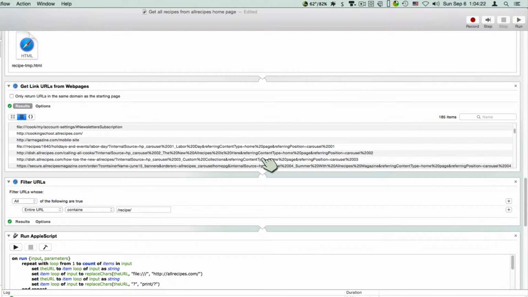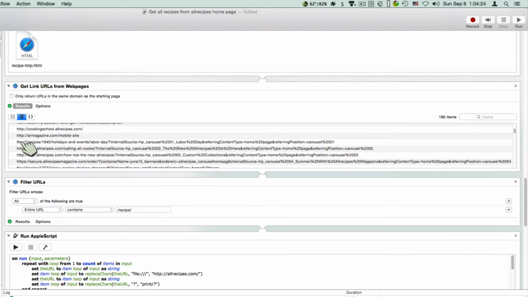Oh, it's only going to show that, and that's no problem because the only ones we really care about, and it's saying file because of course it's a local file, and that's where it has that internal source. Did I add that manually like you said? Like you accused me of? No. No, of course I didn't. You made that up because you don't understand what's going on. That's the get link URLs because that's the way it works. In fact, I'll show you that in a minute. I'll show you how the get link URLs work.